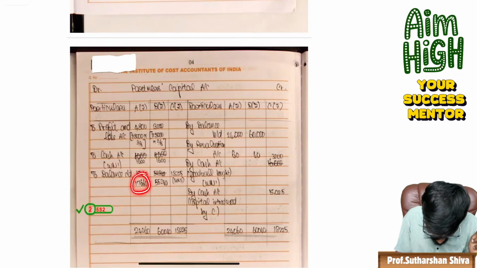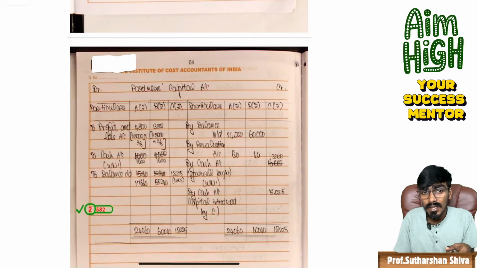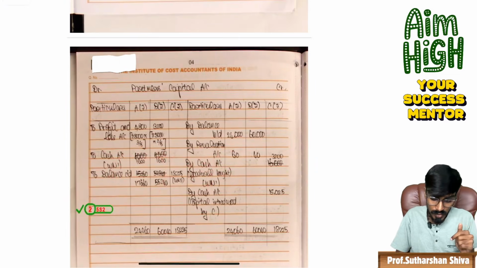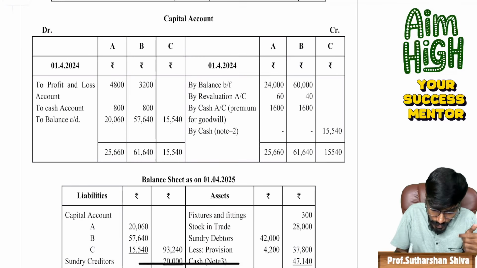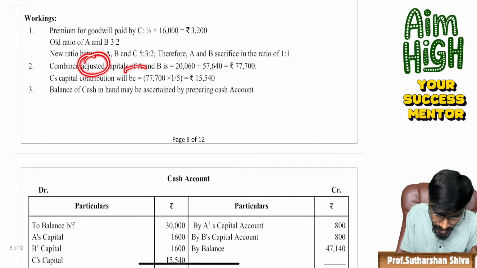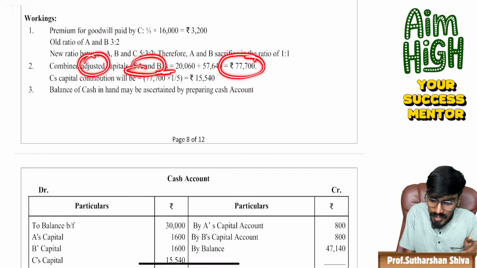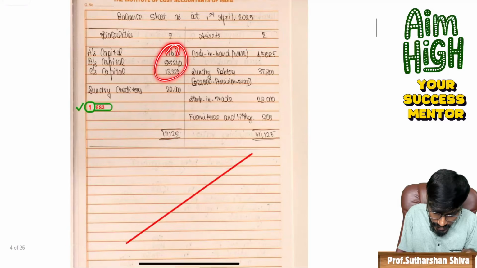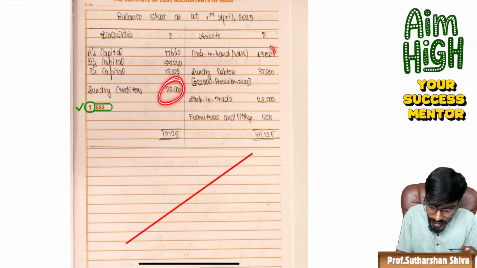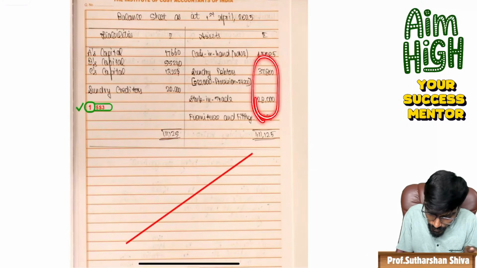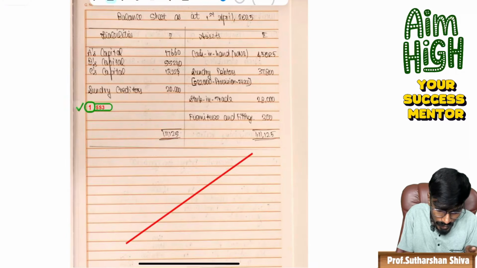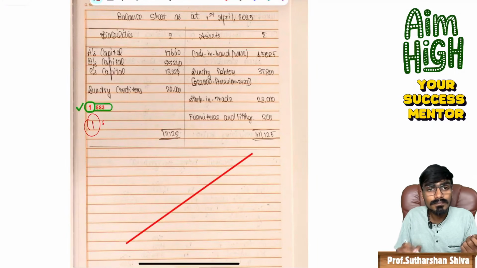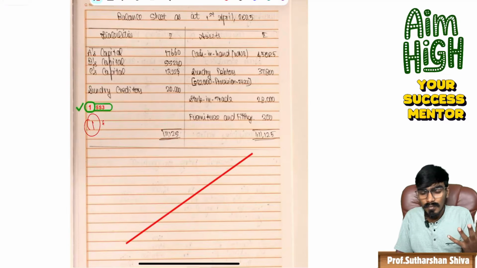Why? Because balance carried down is wrong. Why is balance carried down wrong? Because the calculation of goodwill is wrong. So the calculation of balance carried down is wrong. Based on the balance carried down, there will be one more adjustment, which is based on the combined adjusted capitals of A and B. Based on that, she has also committed a mistake in the working note itself. Okay, this entire thing becomes wrong. Then sundry creditors is correct. This is correct. So for these three postings, they have given only 1 mark. If I was in that position, I may give you plus 1 mark. Okay, I may give you an extra 1 mark.